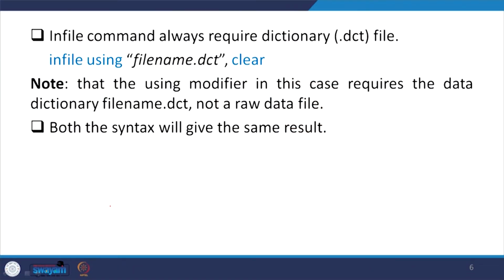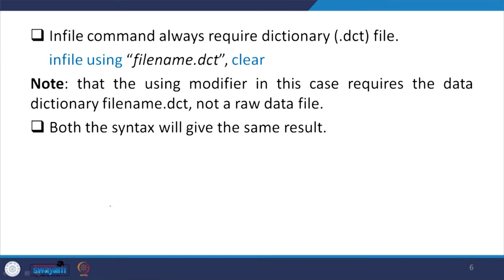Whatever name is given in the original document, you enter that name here, using then the file name of that particular file which you are going to extract. With a comma you need to enter, because the comma will clear any earlier operation in Stata, if there is any. The infile command always requires something important, the .dct file, the dictionary file. If it is a free format, then infile requires the .dct file for sure. File name with .dct and infile entry is there, and with this, fixed space is there.